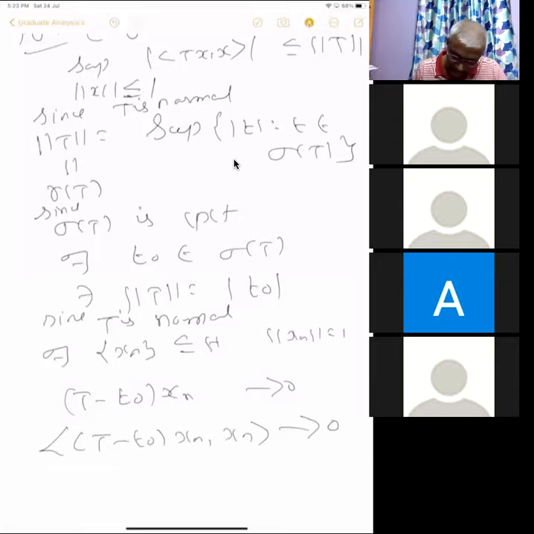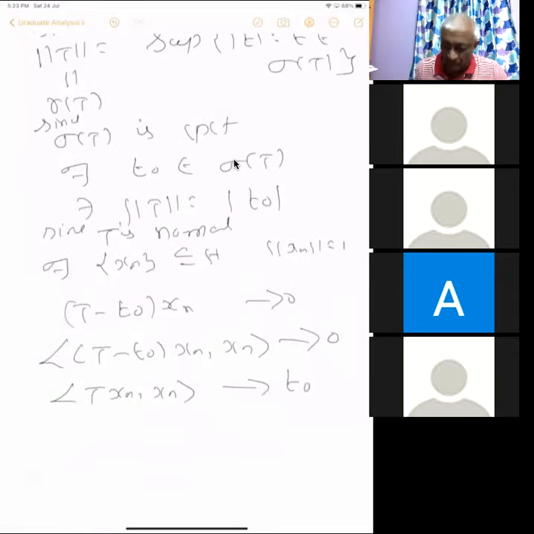The second term, since norm x_n equals 1, is just λ naught, a constant, so it will converge. In particular, <T x_n, x_n> will converge to λ naught.